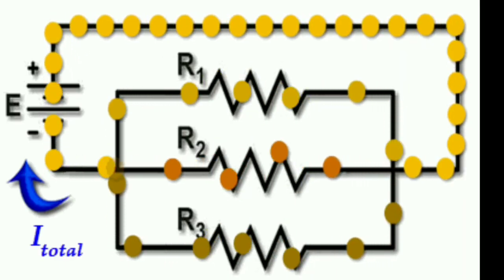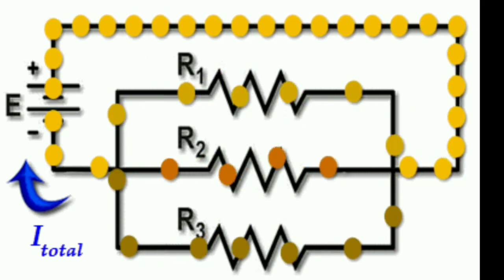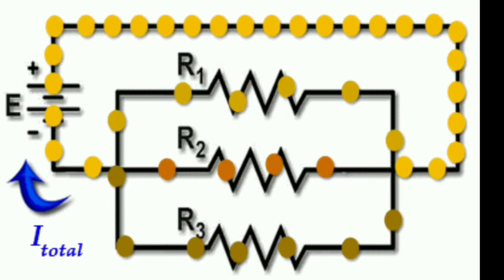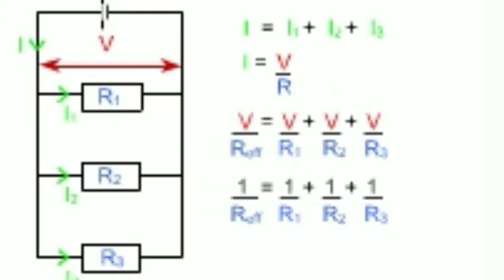Parallel combination. When resistances are connected between two common points so that the same potential difference is applied across each of them, they are said to be connected in parallel. The total current through the circuit is equal to the sum of the currents. The current flowing through each resistor is inversely proportional to its resistance. Mathematically, the equivalent resistance is always less than the minimum resistance.